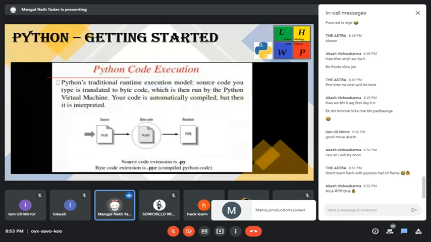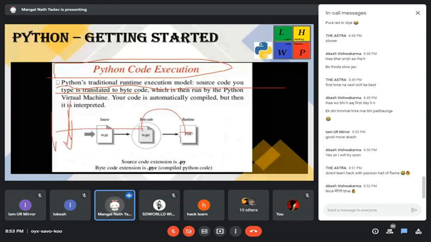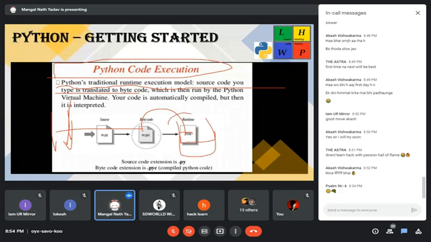Well, Python code execution. In Python's traditional runtime execution model, the source code you type is translated to bytecode. Then it goes to the runtime, which is the PVM, the Python Virtual Machine. That is a program which takes the bytecode and gives the output. Your code has been compiled, but then it is interpreted.